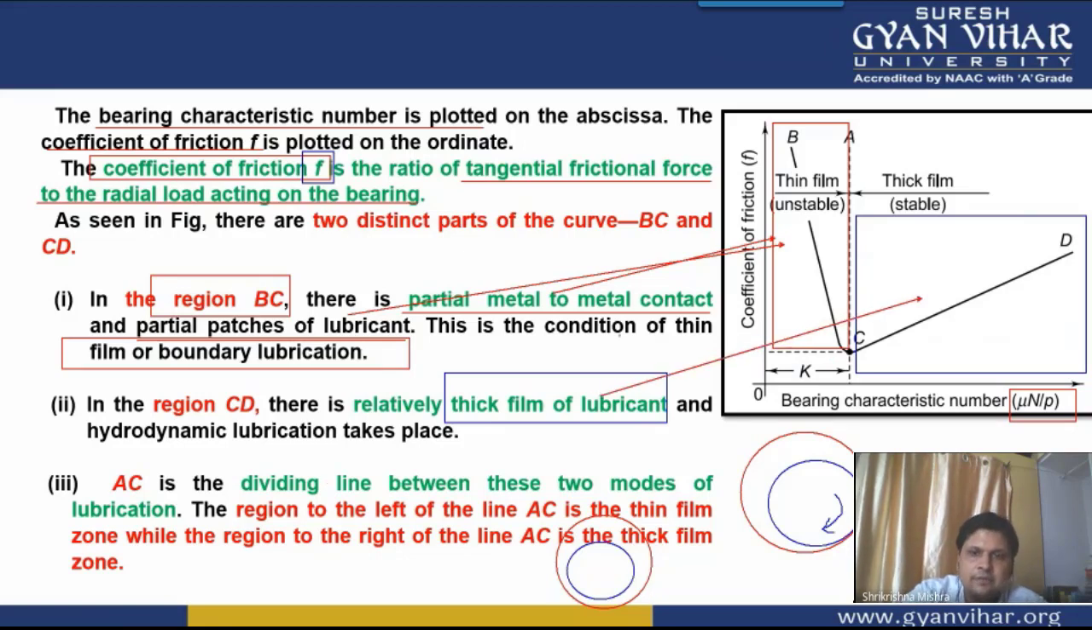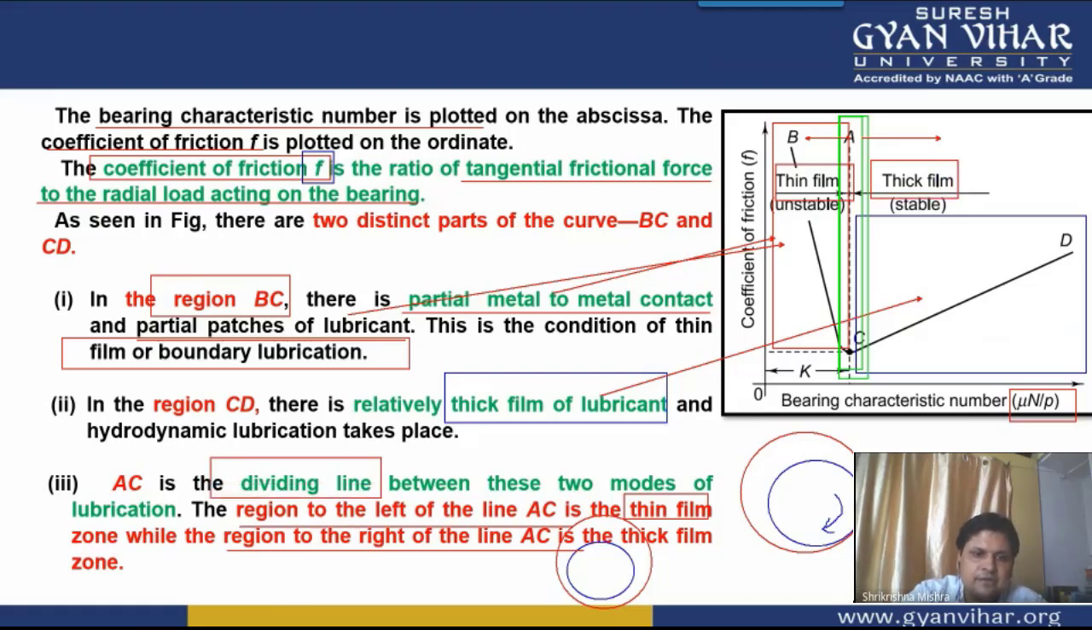Between these two regions you have a dividing line, which is AC. AC is the dividing line or the transition line. The region to the left of AC is the thin film zone, and the region to the right of AC is the thick film zone. So AC is the dividing line between these two modes of friction.